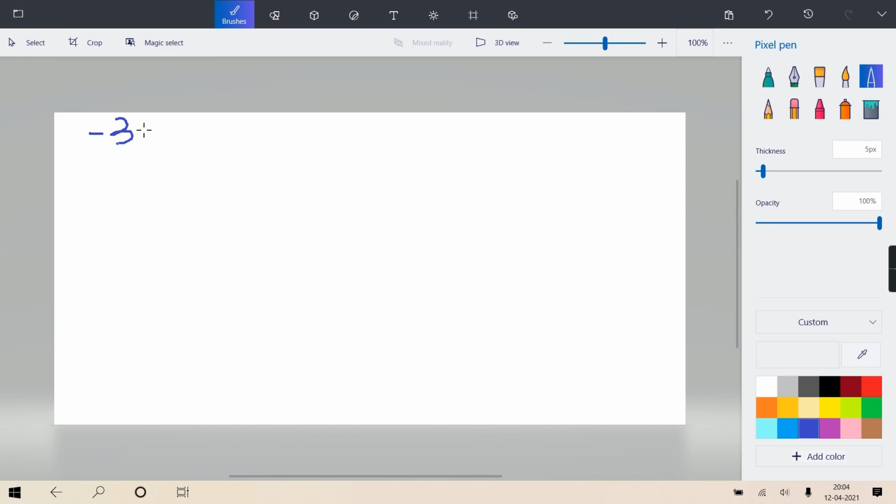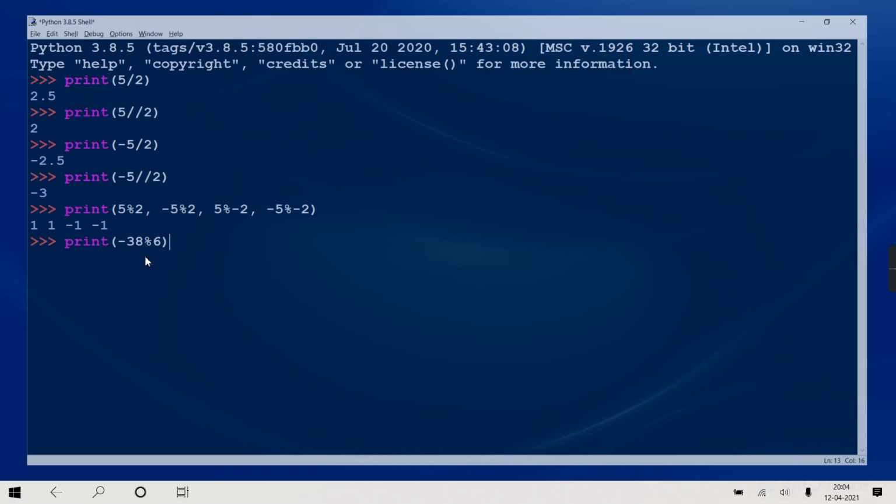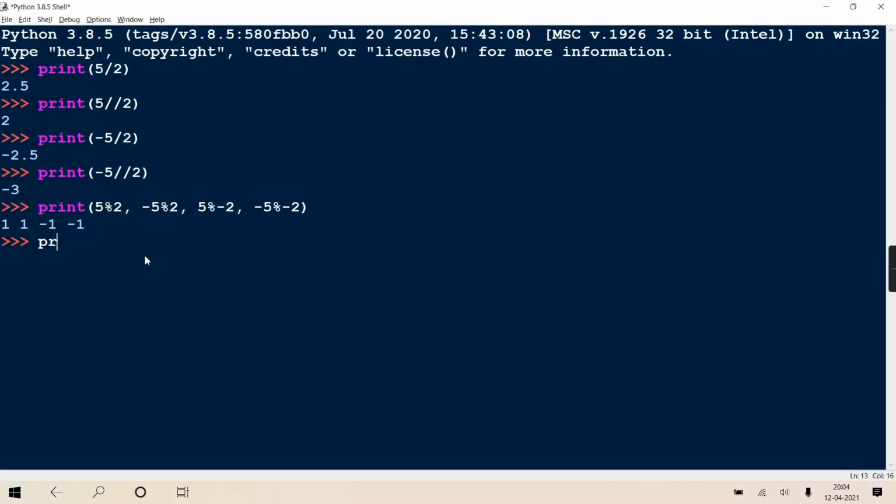I am telling you, minus 38 modulo 6. Okay, so A is how much? Minus 38. What is B? 6 into minus 38 floor 6, minus 7. Okay, 6 sixes are 36, so 6 point something, so minus 7 only, obviously.